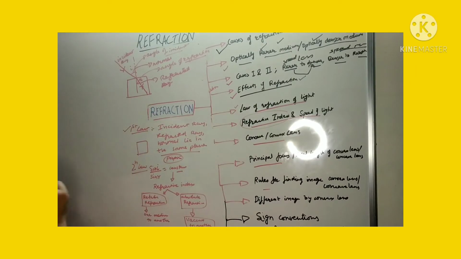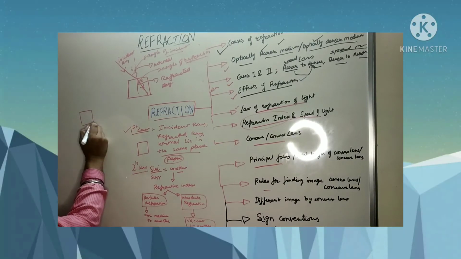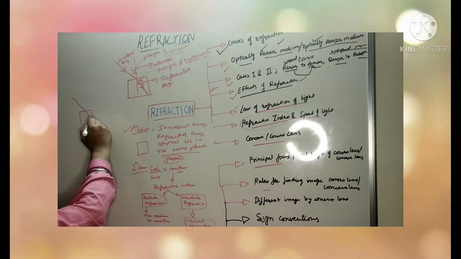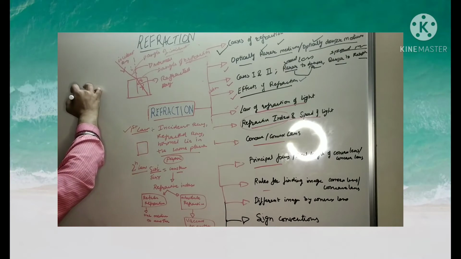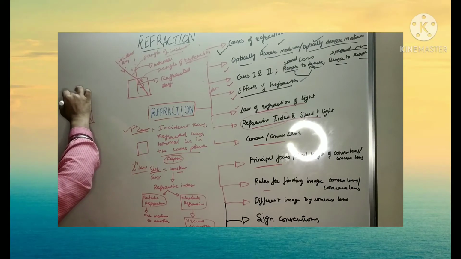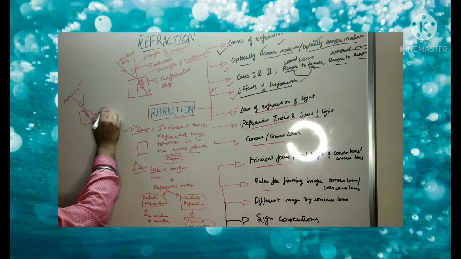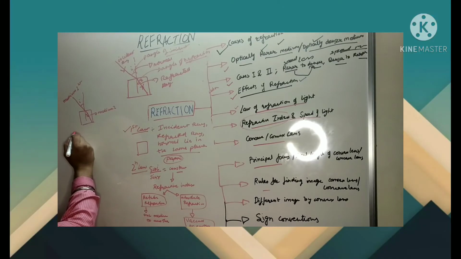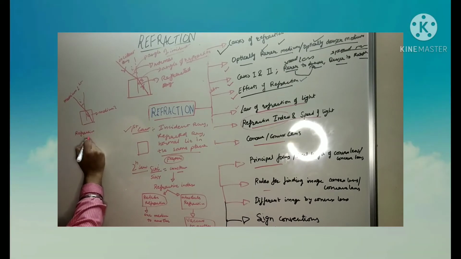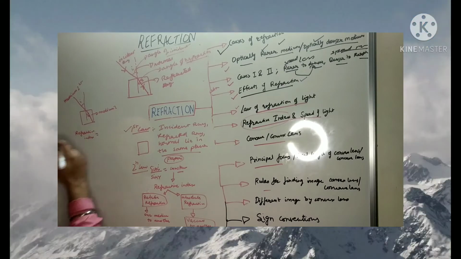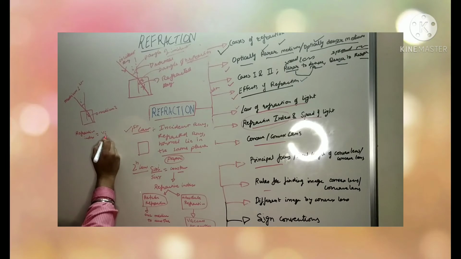Now whenever light is traveling, like this is a glass, light is traveling from here to here. This is the normal, this is I, this is R. So this is medium 1, and this is medium 2. So this refractive index can be written also as refractive index is equal to speed of light in medium 1 by speed of light in medium 2.